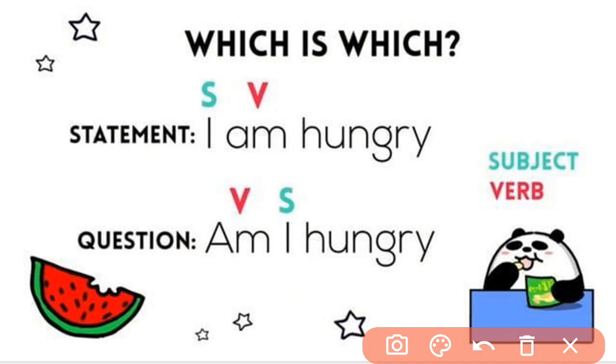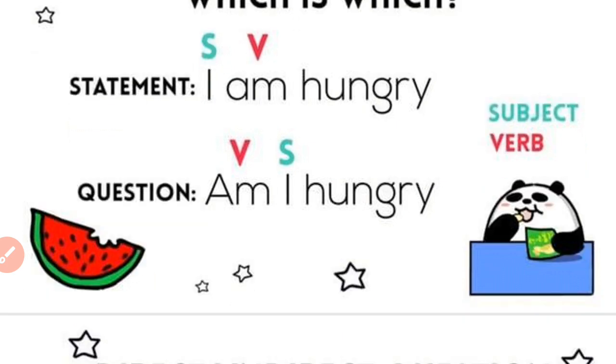Understood? In a statement, the subject always comes at the start and the verb follows the subject. But in a question, first the verb, then the subject. So it is a question.